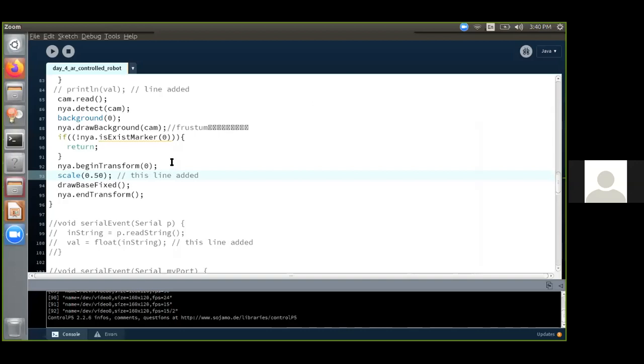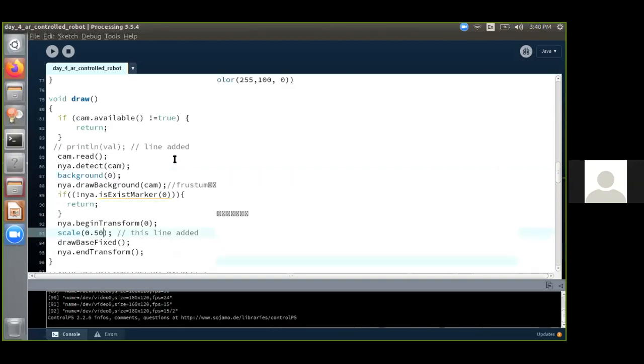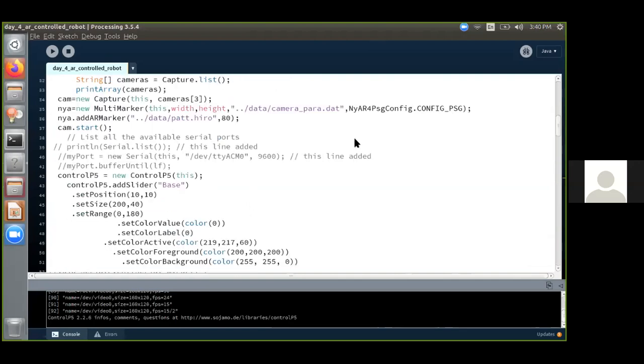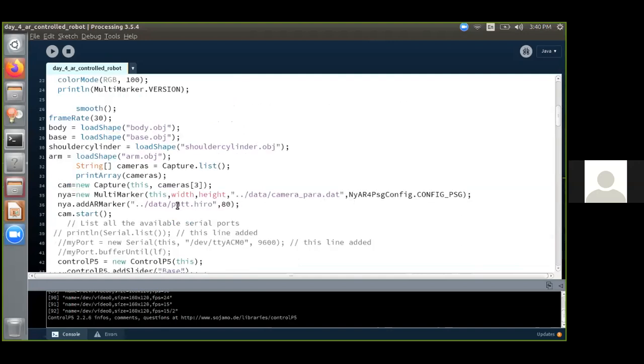If you want to use a different marker other than hero, then you have to change it over here. This pat.hero, you have to change it to whatever you want, so that you get the numbers properly.